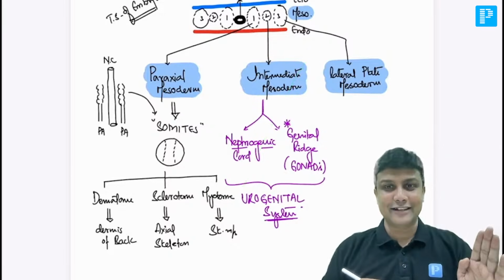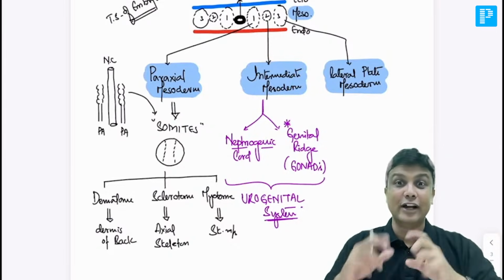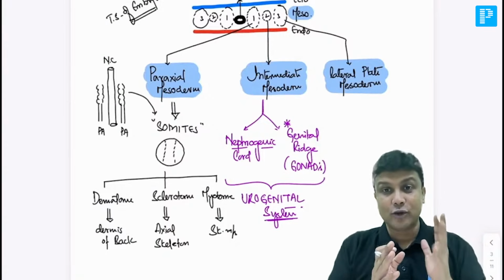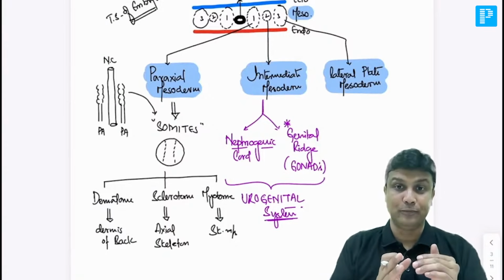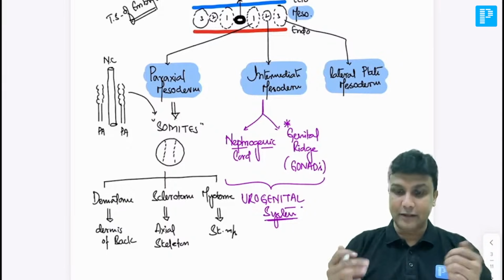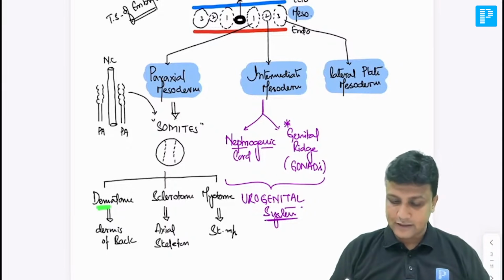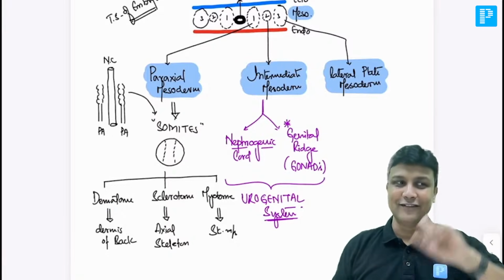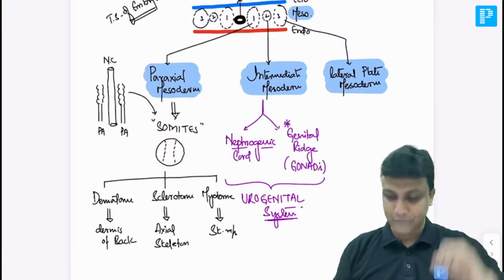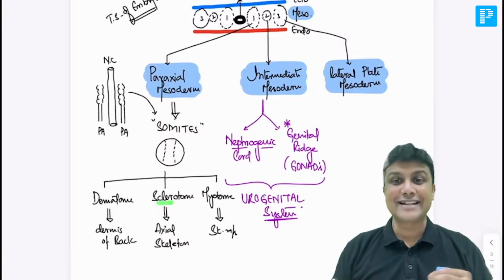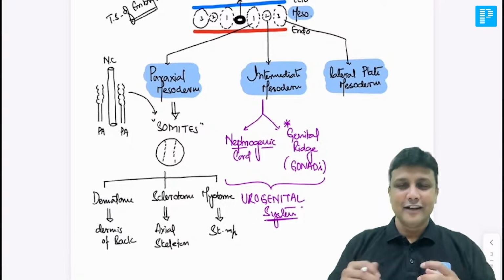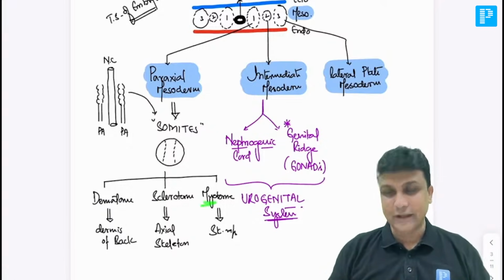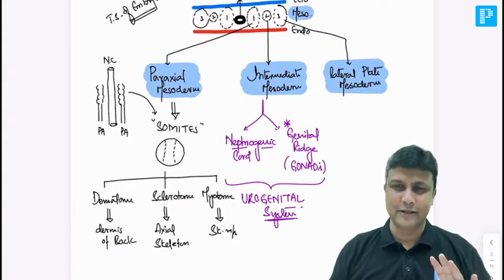Now deal with the paraxial. Paraxial mesoderm is in turn dividing into somites. Very, very important for your prof exams also. They might ask you a separate short question about the somites also. The somites will in turn have three parts. One is dermatome, and then sclerotome, and then myotome. Derma, it is there in the word itself. It is going to form dermis of back of the body. Sclero, you remember skeleton. Sclerotome is going to form your axial skeleton. And myo itself means what? Muscle. It is going to form the skeletal muscle.